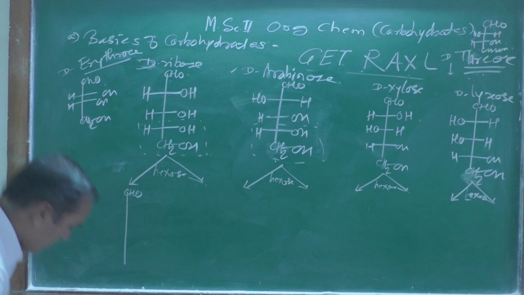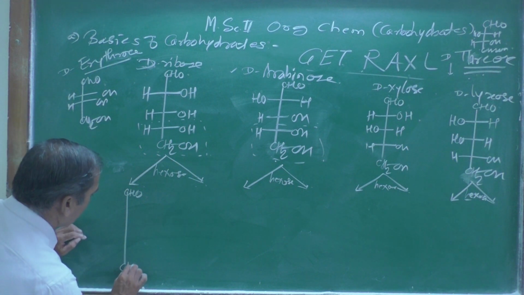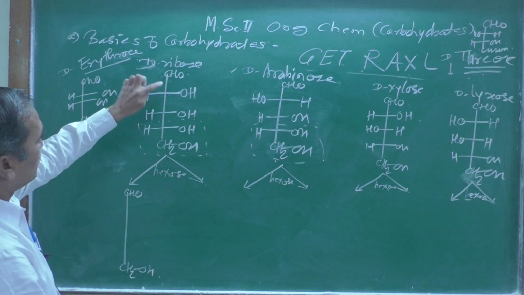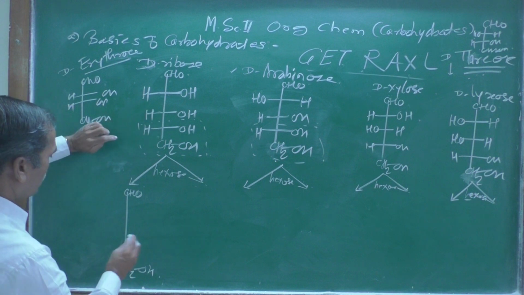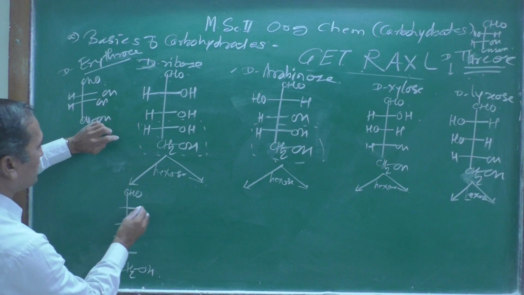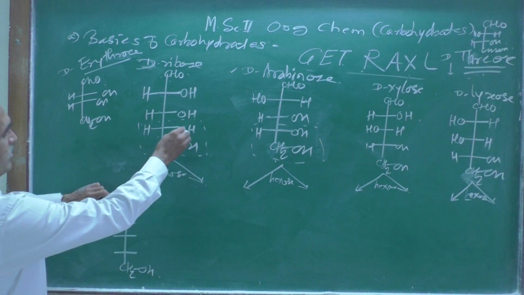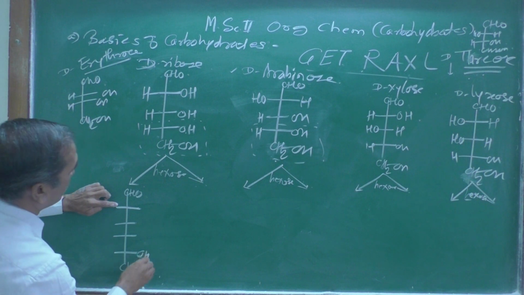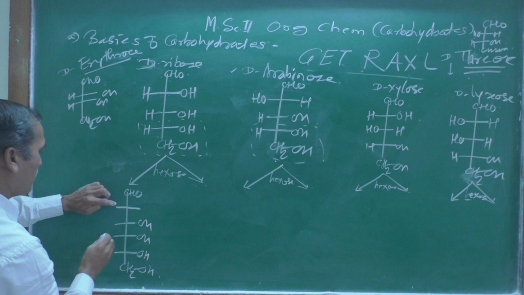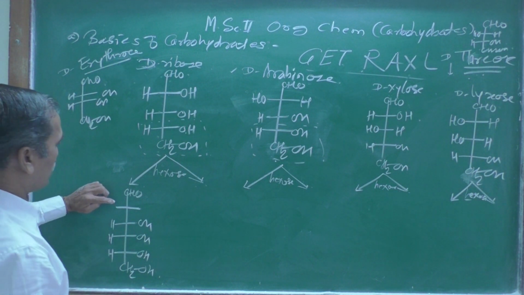You have to write down those structures as it is. Here CH2OH. Now here 1, 2, 3. So here you write 1, 2 and 3, and one extra you have to put over here because you are going to add one of them. So this is a hydroxy group over here, OH and OH. All three hydroxy groups on the right hand side. This and this you have to write over here.